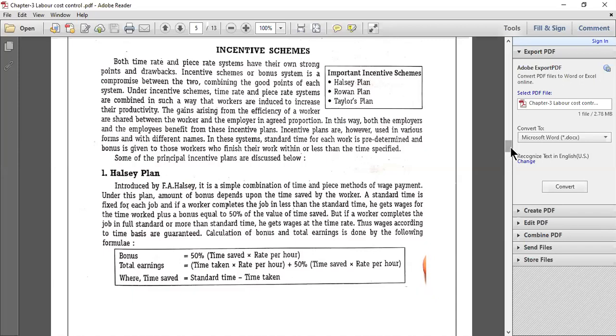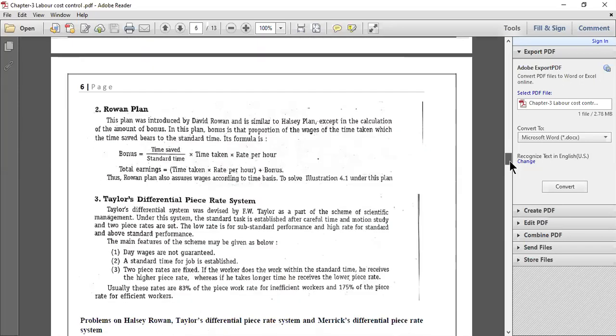Then under this incentive scheme you have the second type called Rowan's plan. This plan was introduced by a person called David Rowan, so it is named after him. Now if you look at the formula for calculating the wages under Rowan's plan, total earnings or wages of a worker is equal to time taken into rate per hour plus bonus. Under Rowan's plan also, the wages are similar to the time rate system, time taken into rate per hour plus bonus.